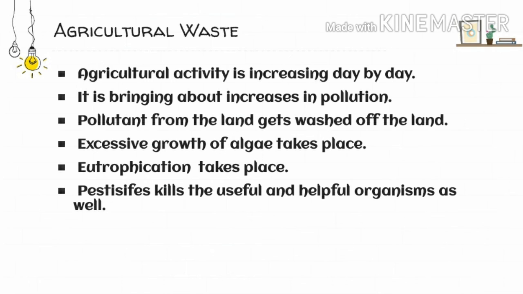Not only that, pesticides, which are used for killing harmful insects and pests, have a reverse effect in the crops. Sometimes this chemical targets not only the pest, but it kills the helpful organisms as well. So this brings about a very bad effect where the growth of marine life is concerned. Here not only the harmful pests are dying, but the helpful organisms are also dying.